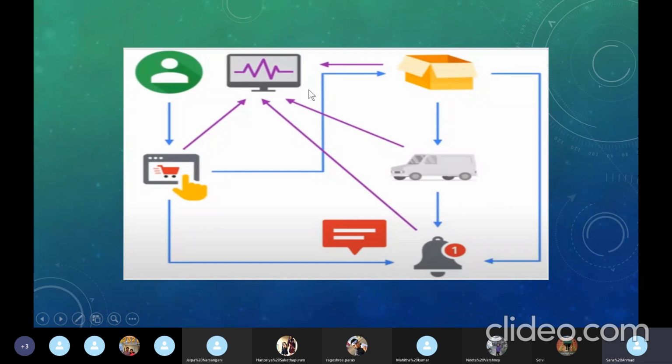A new part has to be integrated into the existing model, and then we check whether it is working well for the packaging, for the shipping, and for all the notifications, for the order management. It's going to be a very tedious job for development, and it is also going to be difficult for testing whether integrating this does this part or the other. So here you are understanding what problems we would face.